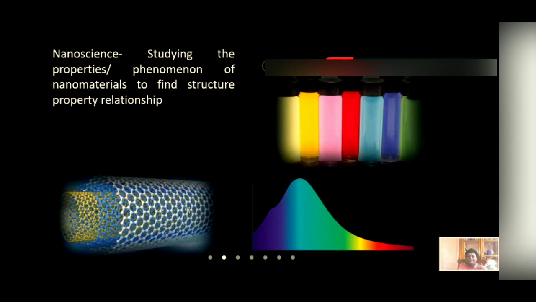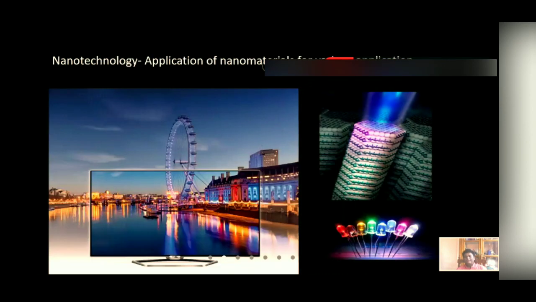Whereas nanotechnology refers to the use of these nanomaterials for various kinds of applications. As you know, the most common examples are LEDs and nano lasers, quantum dot TV, LCD displays, etc. So these are actually the technology. It means the use of nanomaterials for different types of applications.